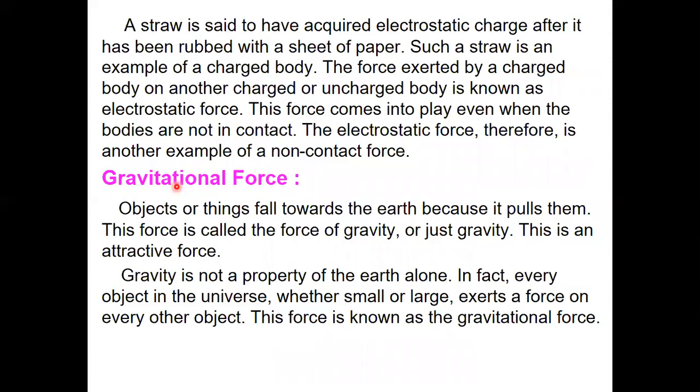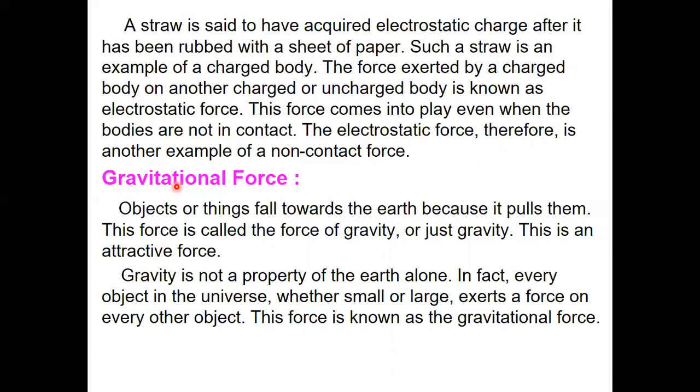See children, you know that a coin or a pen falls to the ground when it slips off your hand. Whenever the coin or a pen falls to the ground when it slips off your hand, what happens? It reaches the ground. And leaves and fruits also fall to the ground when they are detached from the plant. Have you ever thought about why this is happening?